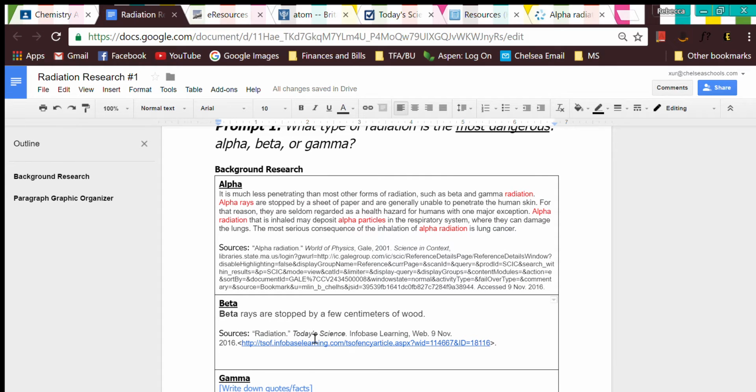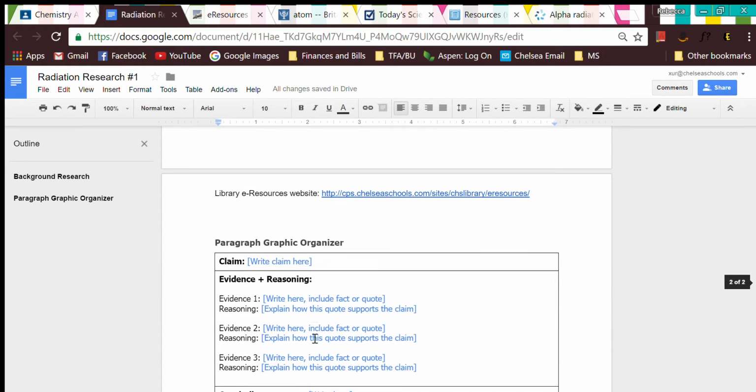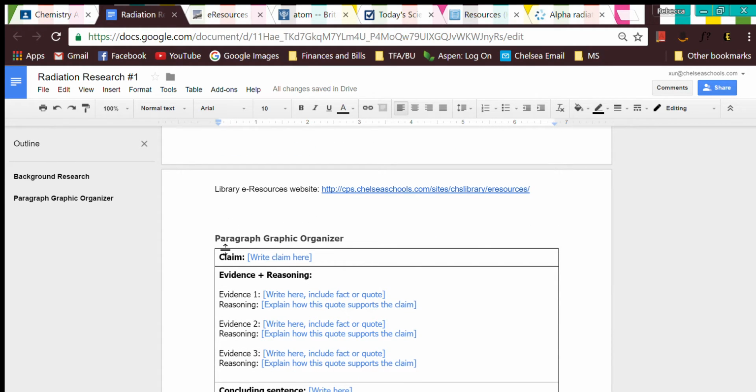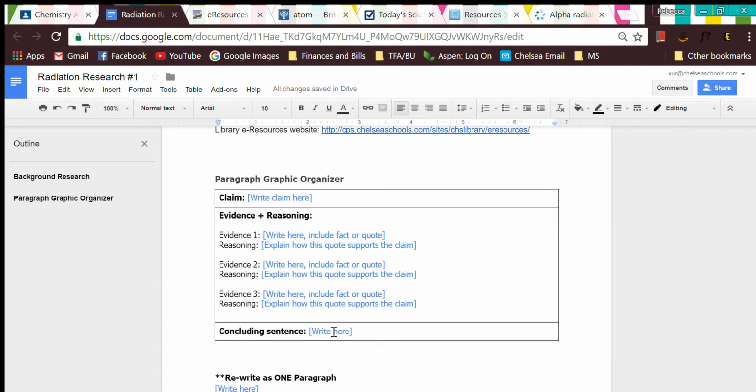So let's say I do have all my information. I'm going to go to the second page here where it says Paragraph Graphic Organizer, and this is an organizer or an outline for how to write the body paragraph.